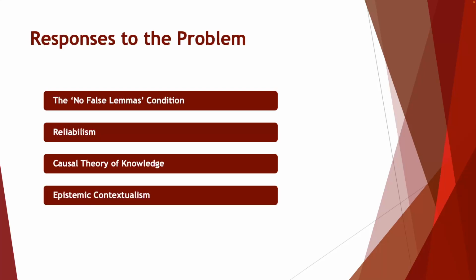The penultimate response to the Gettier problem is sometimes known as epistemic contextualism. So this is a proposition, again, that is trying to assert a solution to the Gettier problem. According to this view, the standards for knowing something might vary and change depending on the context in which the knowledge is being claimed.